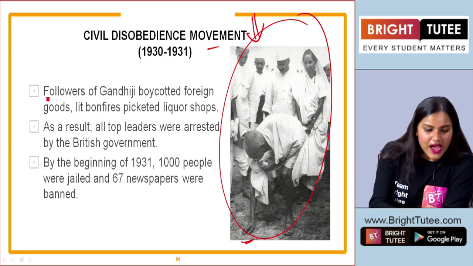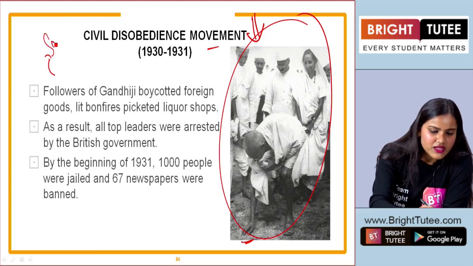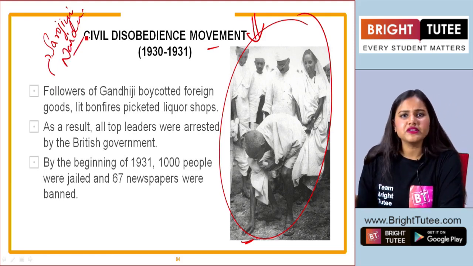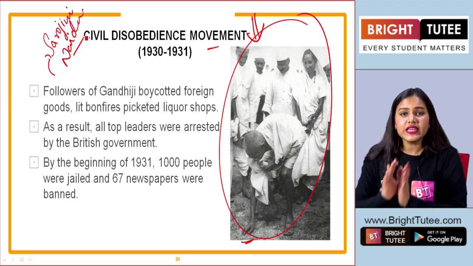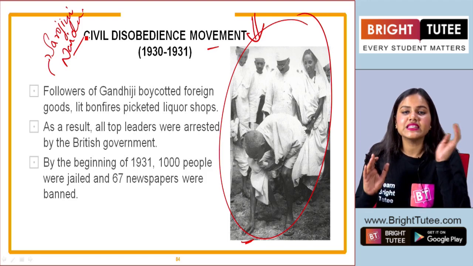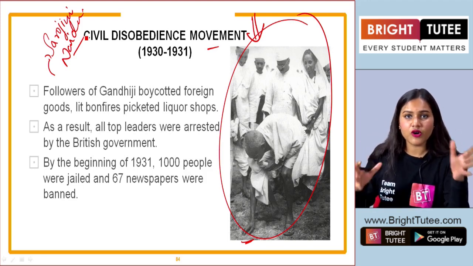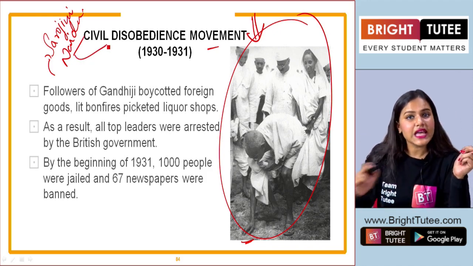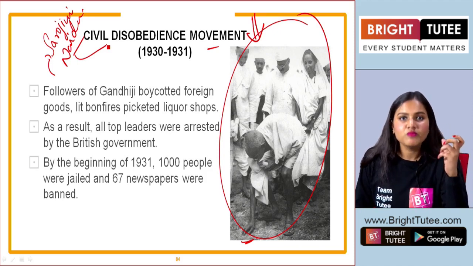And elsewhere, many other leaders such as Sarojini Naidu, C. Rajagopalachari, many important leaders in South India, North India, West, east, everyone participated in the civil disobedience movement. They also marched towards the sea coast, anywhere it was available, and they decided to break the salt law. So this became a very powerful movement.